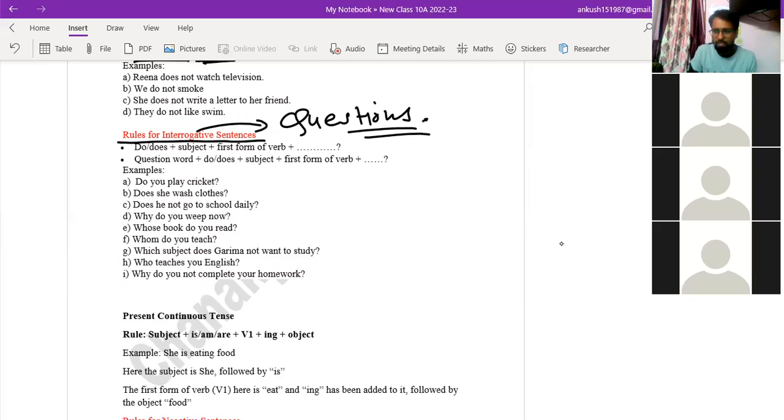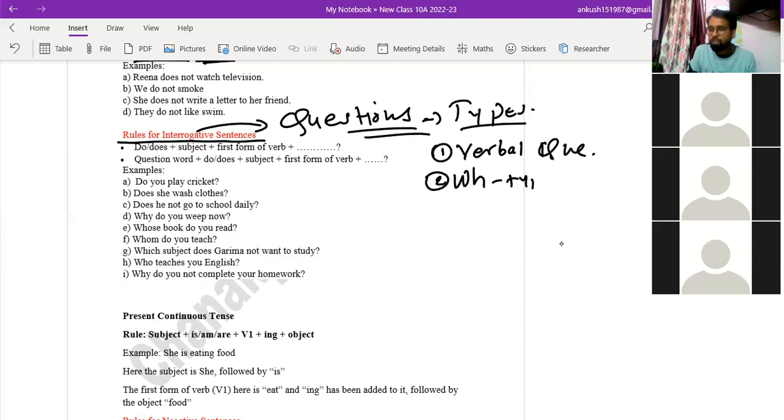How many types are there? Two. First is verbal question, and second is WH type of question.